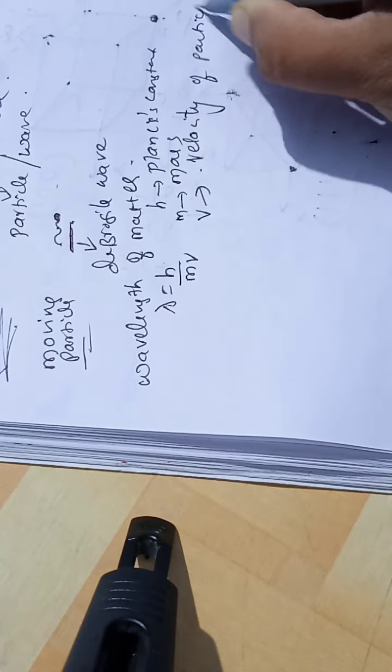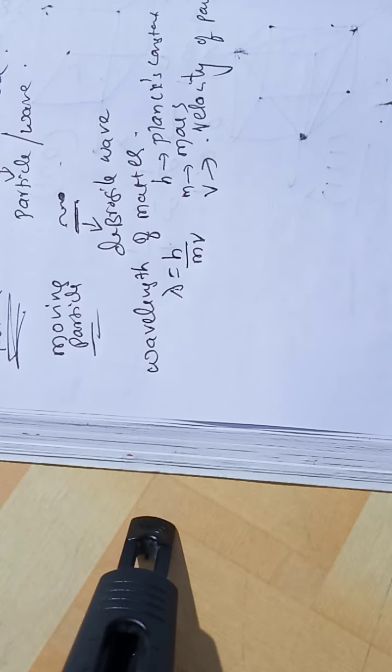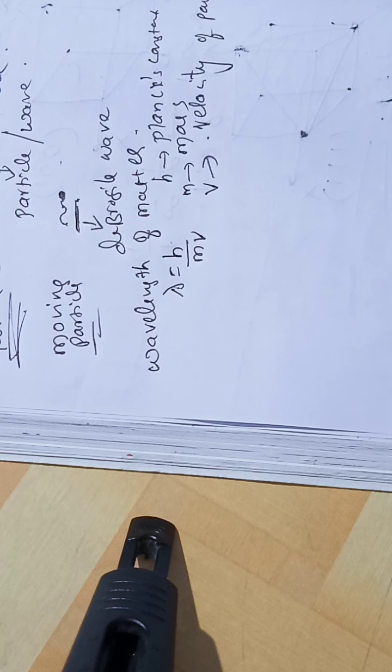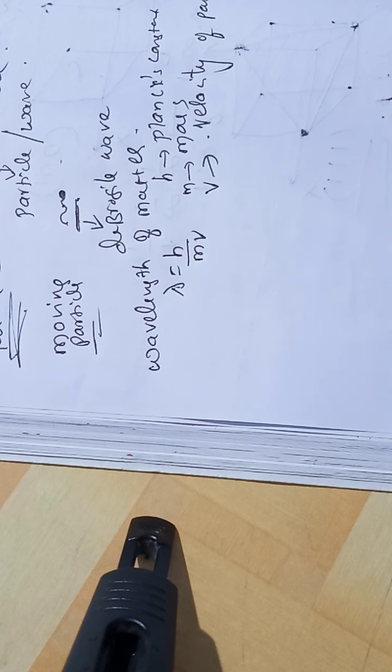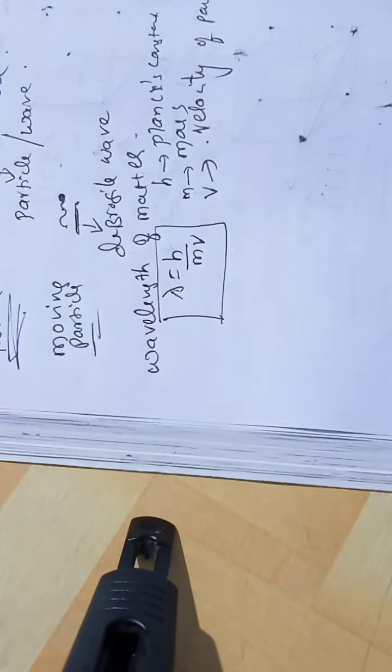So according to de Broglie theory, every moving particle is associated with a wave, which we call the de Broglie wave, and the wavelength is lambda equals h by mv.